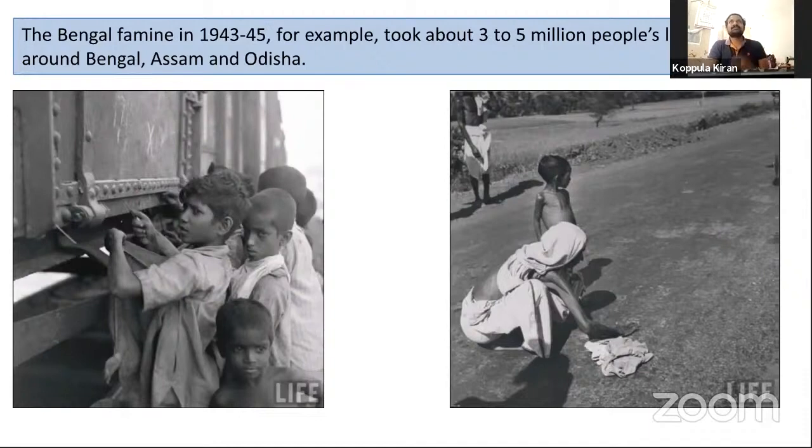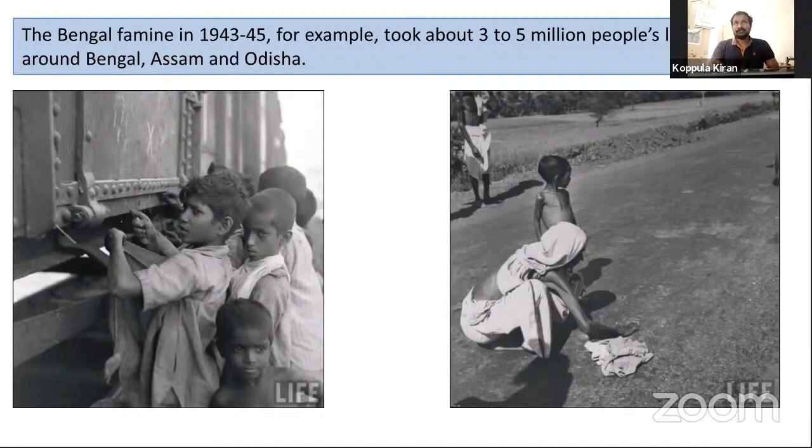Scarcity of food. There was no food availability. Then most of the people died from scarcity of food. That is known as hunger deaths, also known as starvation deaths. In this case, one person went to Kolkata with his family members, his brothers and sisters. He settled there and worked as a daily laborer.